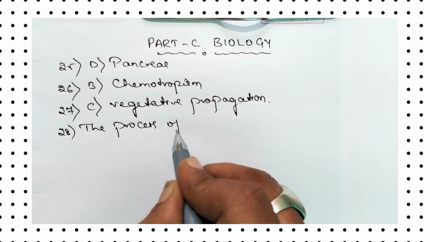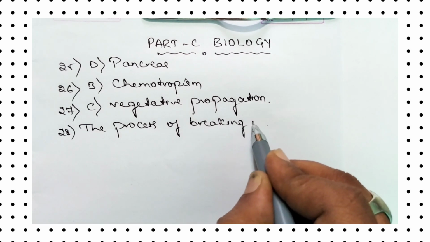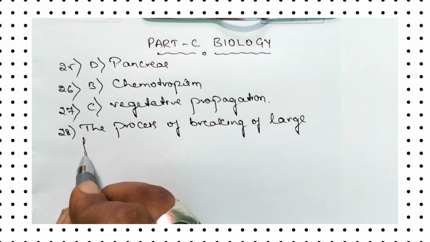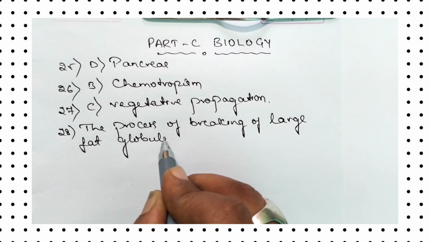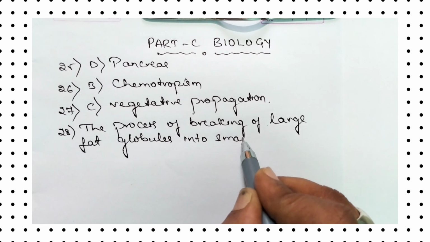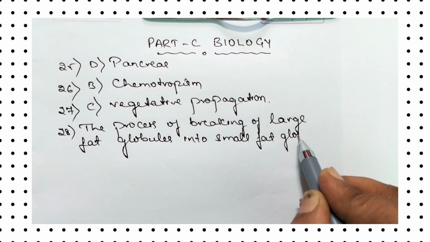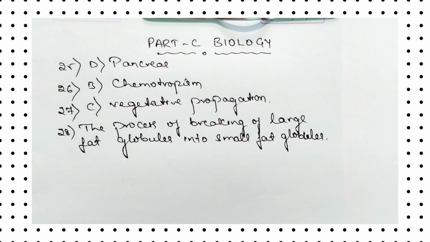Emulsification is the process of breaking large fat globules into small fat globules. Converting or breaking large fat globules into small fat globules is what we call emulsification.